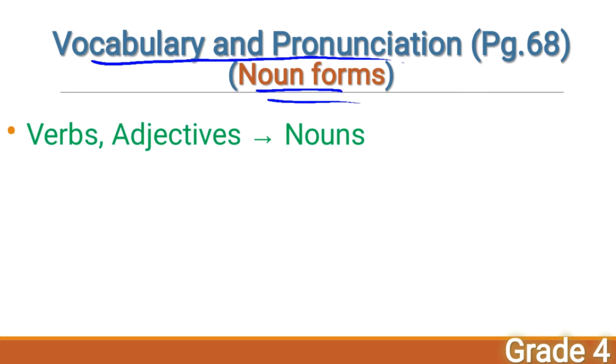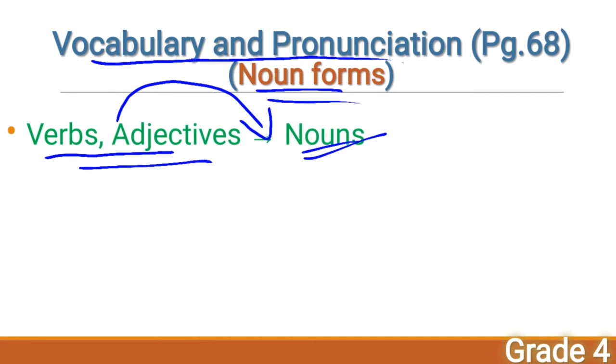Okay, so here, children, we're gonna see the usage of some forms of verbs and adjectives, and how these verbs and adjectives are transformed to nouns. We shall also learn to transform the different parts of speech to get their noun forms.